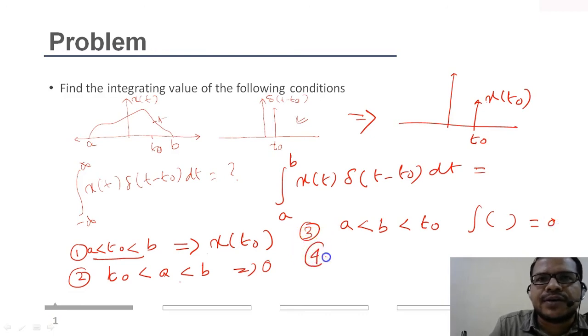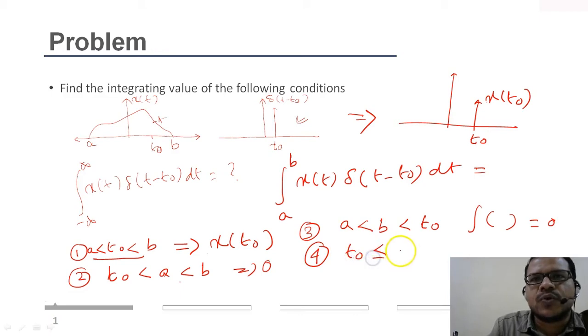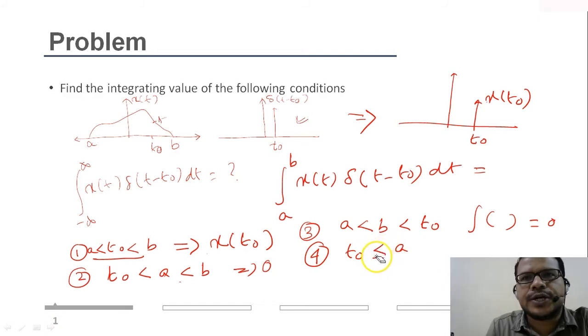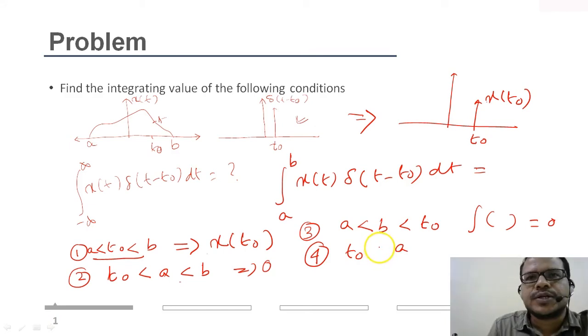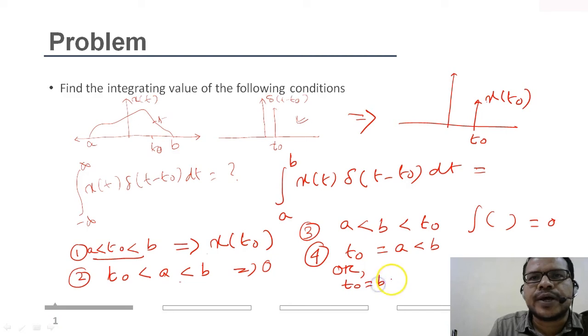Now let's take the fourth case. Let's say t naught is equal to a, less than b, or t naught is equal to b and it is greater than a. So let's see how the value of the integral will come out.